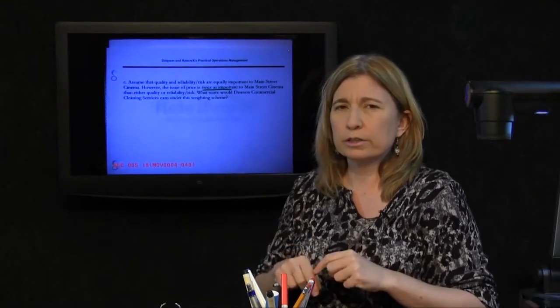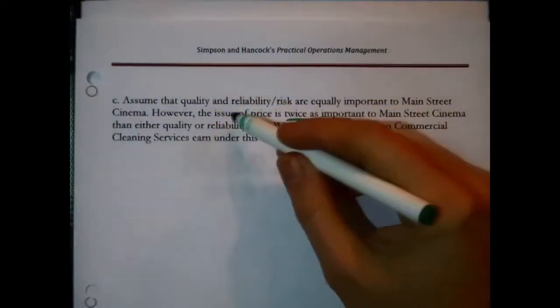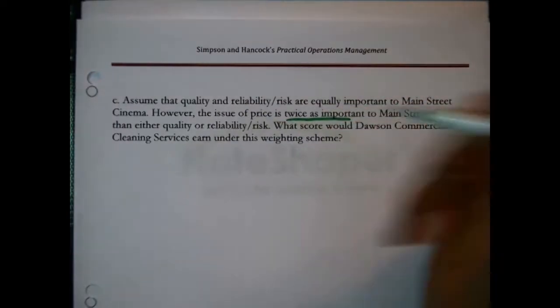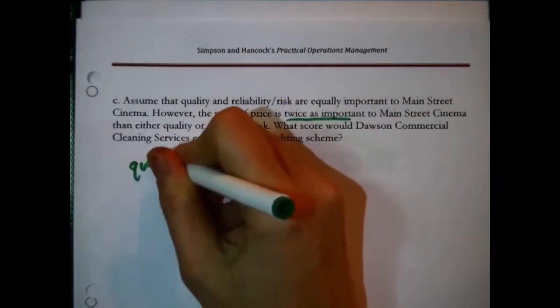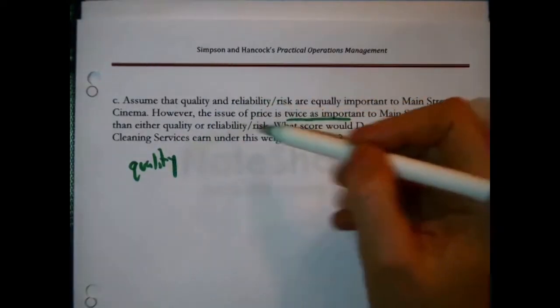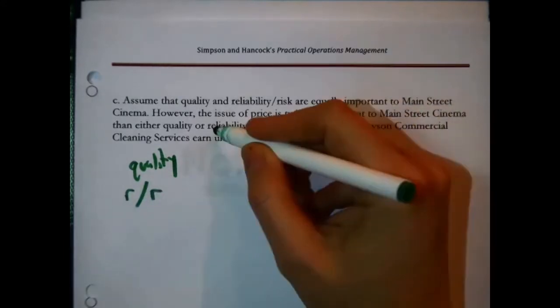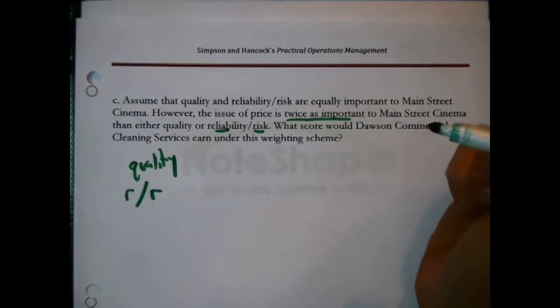So here's a little tip. When you're in a situation like this where you're trying to figure out the weights, first list out the factors or attributes: quality, reliability and risk, which I'm just going to write as R/R, versus price.